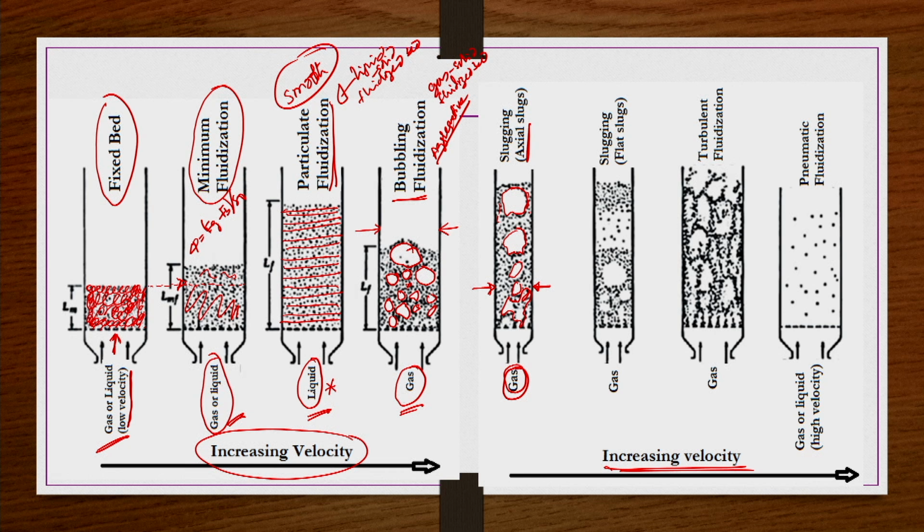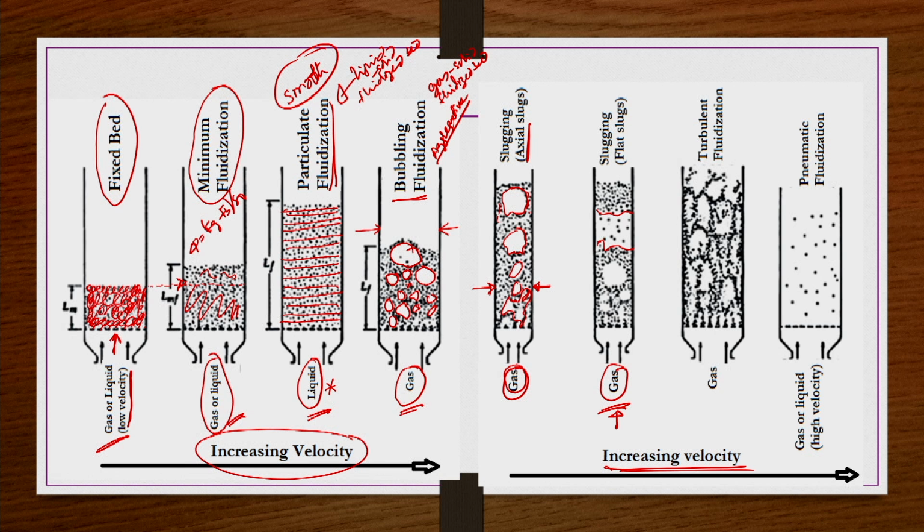Now if you take the same narrow column, same packing, but further increase the superficial velocity of the gas, here also we are taking gas, in this case the sixth figure, then also slugs will form, but the slugs are more or less flat, having only a few particles occupied within the slug area.